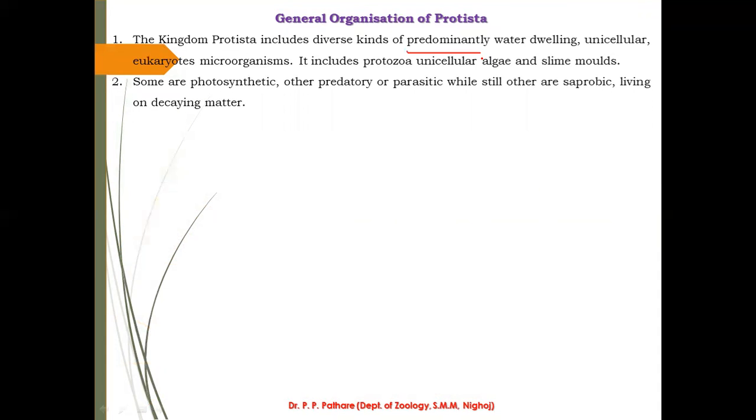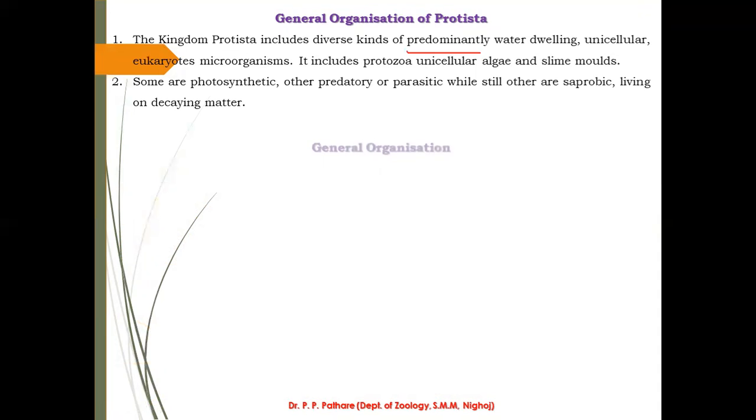Some of the kingdom Protista are photosynthetic. Some of the organisms are predators in nature. Some of the protists are parasitic in nature, and some species of protists are saprobiotic, and they generally live on dead and decaying matter.